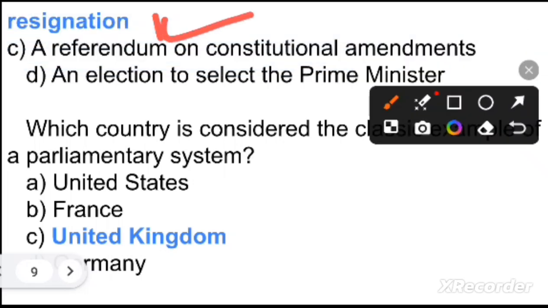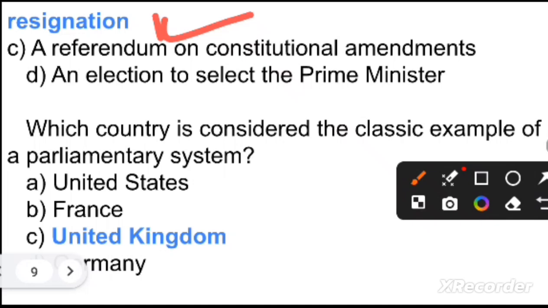Next question is, which country is considered the classic example of parliament system? Option A, United States. Option B, France. Option C, United Kingdom. And option D, Germany. So your right option is option C, United Kingdom.